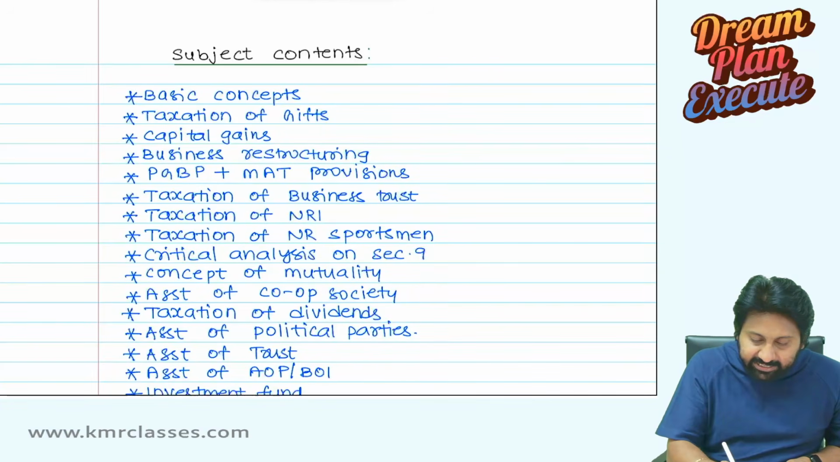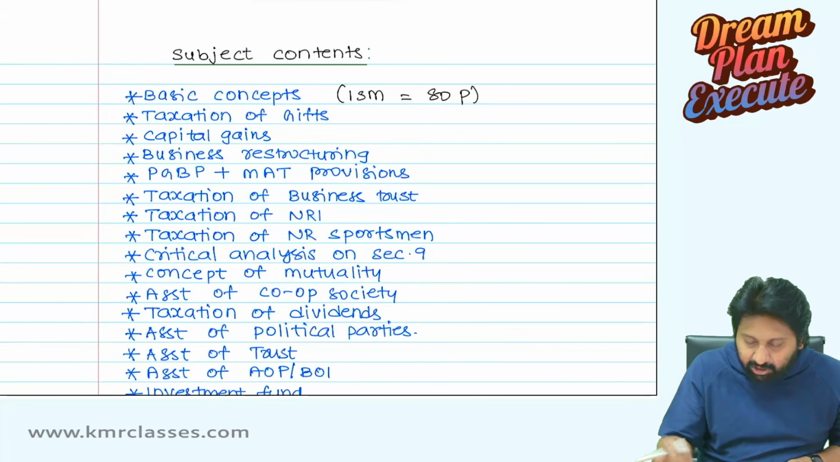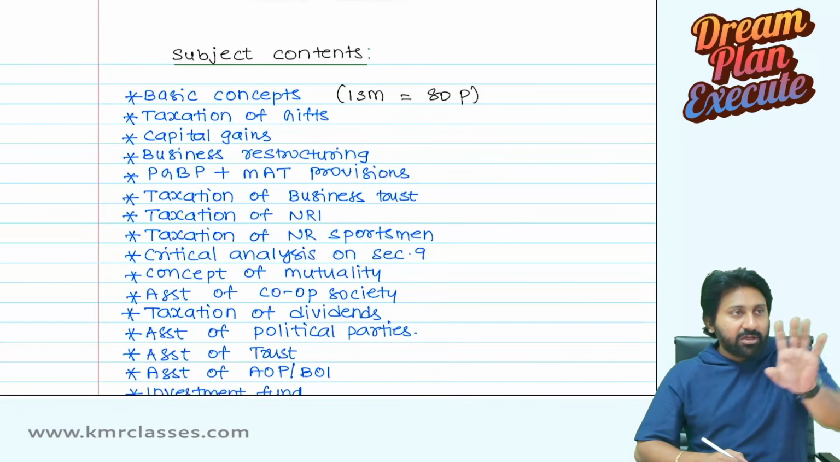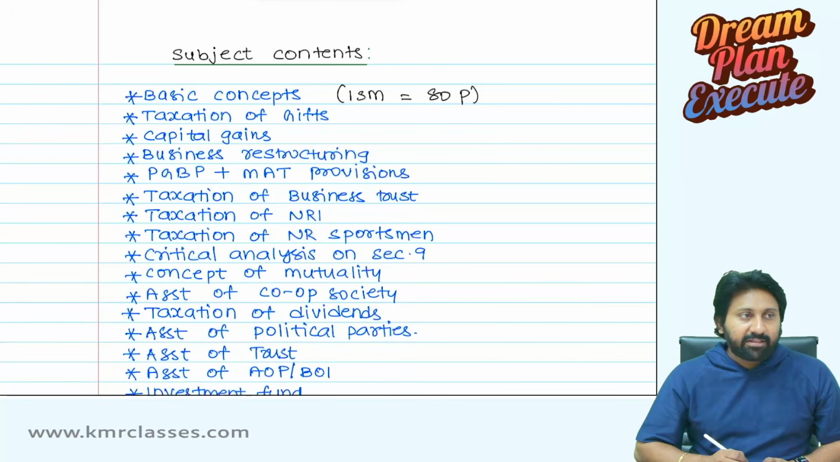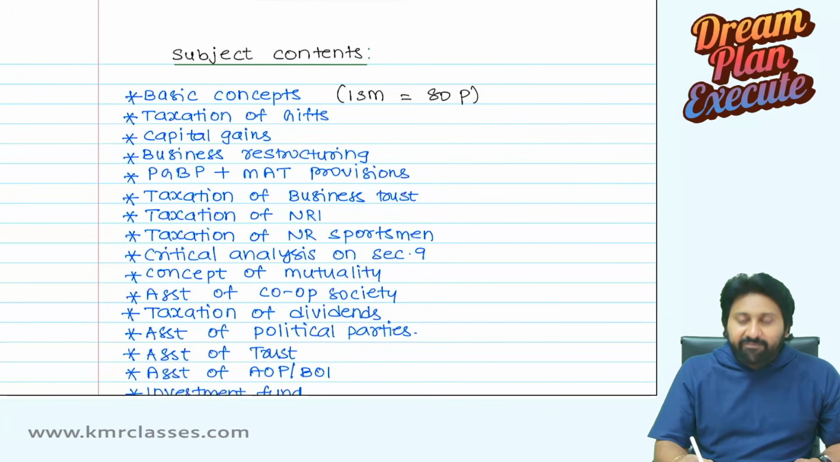Because ISM contains 80 pages on basic concepts. If you have doubt, please go to ICAI website and check whether Koushik Mukhesh is saying right or not. Okay. So it is somewhere around 72 to 80 pages are there.